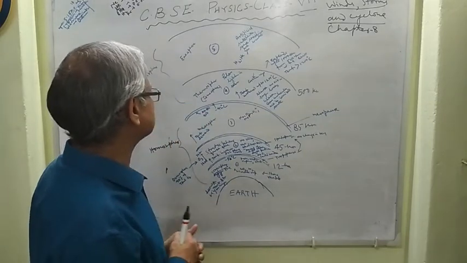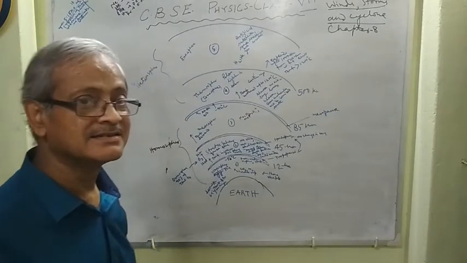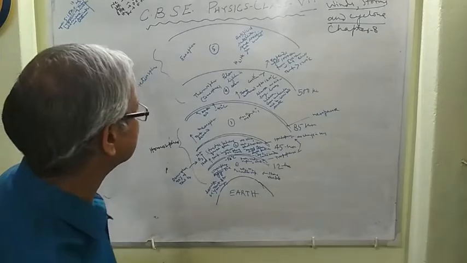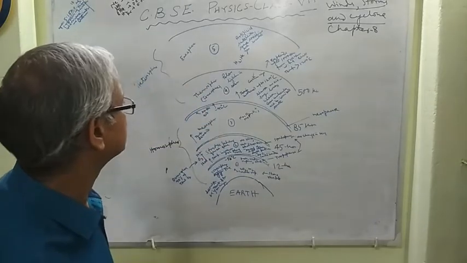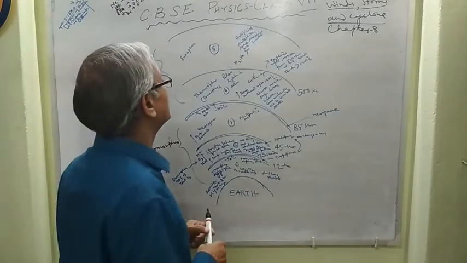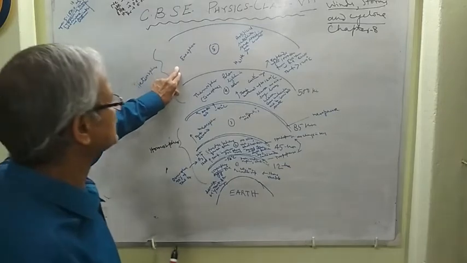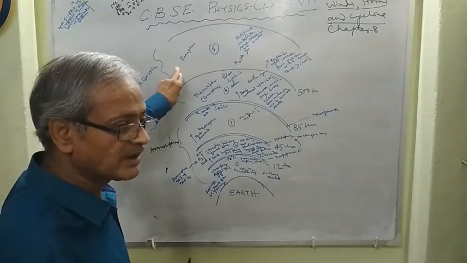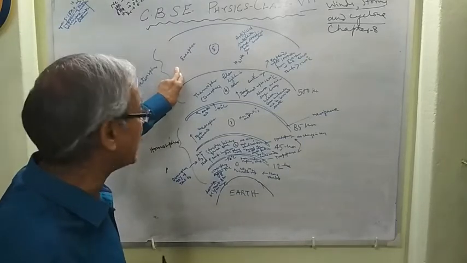In this layer, the thermosphere, polar lights are seen, right? Now, we have the last layer, the exosphere. The exosphere extends from 500 kilometers to about 1000 kilometers with respect to the Earth.